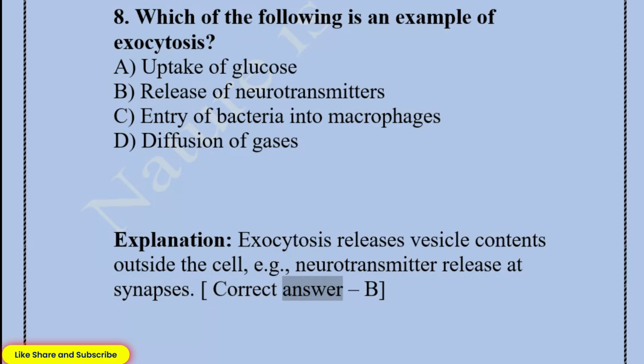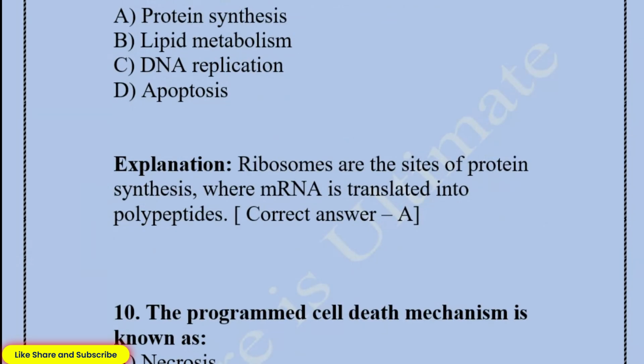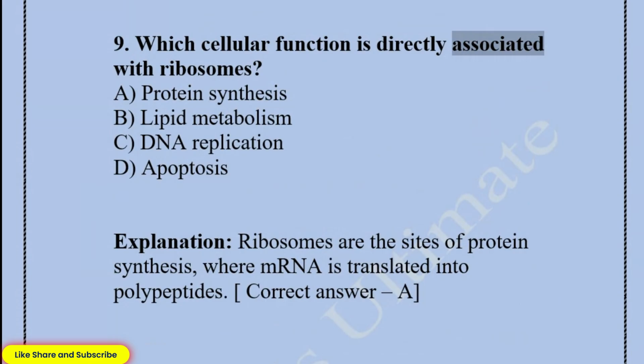Correct answer: B. 9. Which cellular function is directly associated with ribosomes? A. Protein synthesis. B. Lipid metabolism. C. DNA replication. D. Apoptosis. Explanation: ribosomes are the sites of protein synthesis, where mRNA is translated into polypeptides.